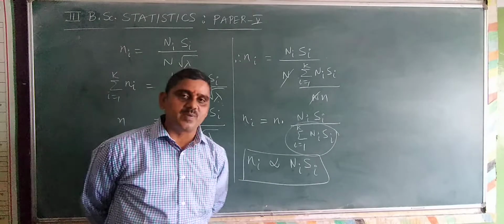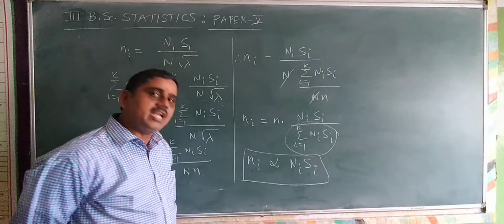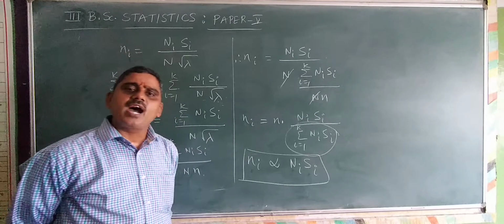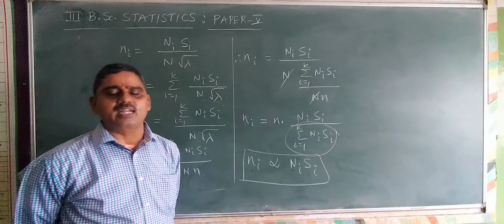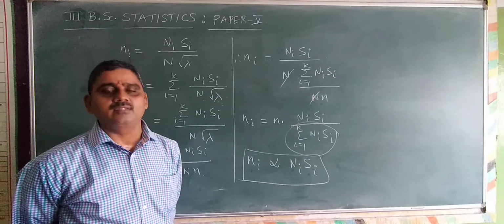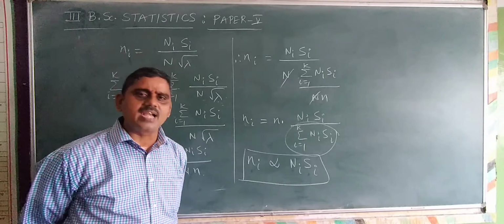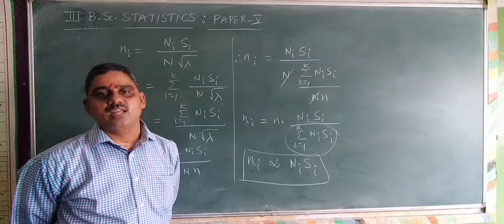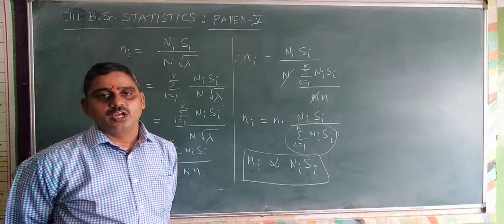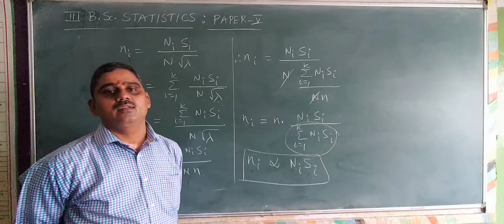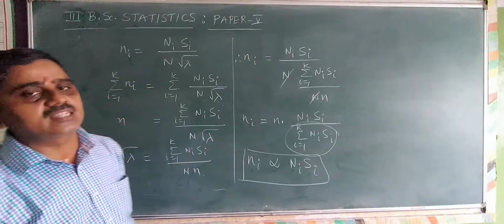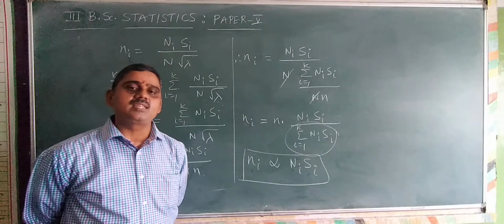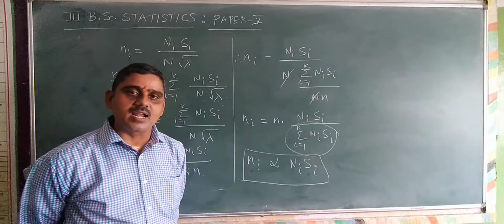In such a fashion we can also specify that ni is proportional to the size of the ith stratum and also the population mean square, that is variation, in the ith stratum, capital Si. It is proportional to the two values Ni into Si. So that is the theorem: the variance of the sample mean is minimum for fixed sample size n if ni is proportional to capital Ni Si. Thank you.